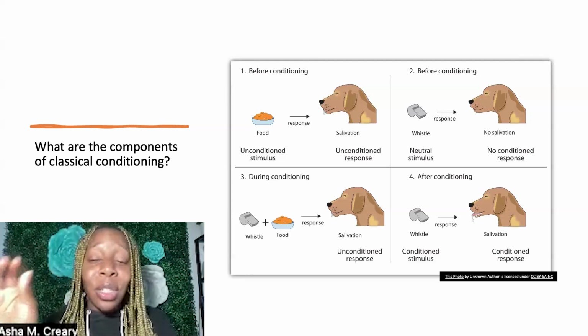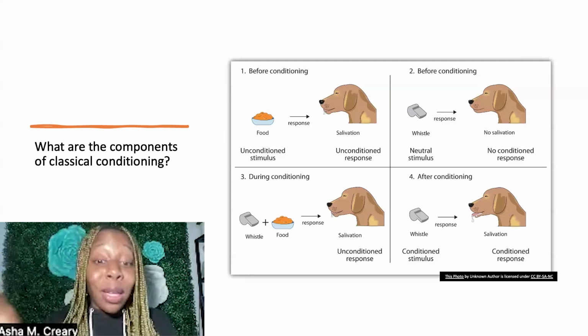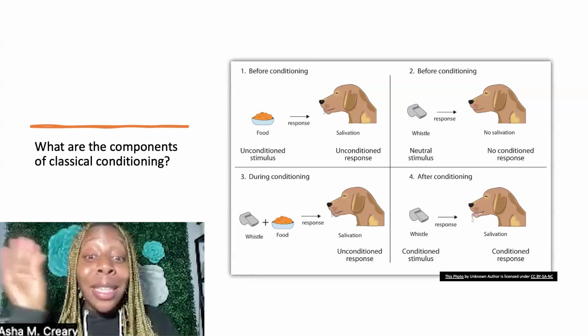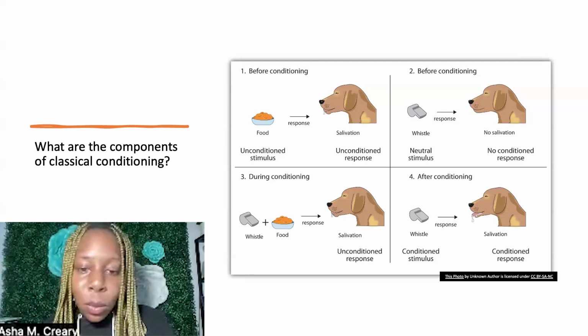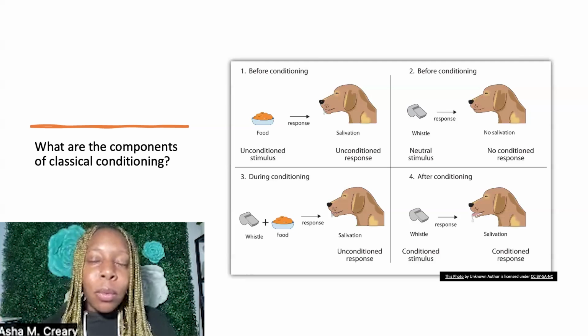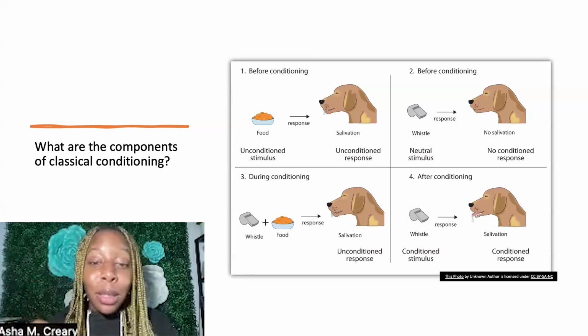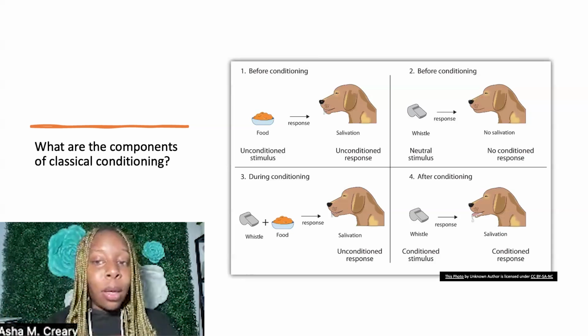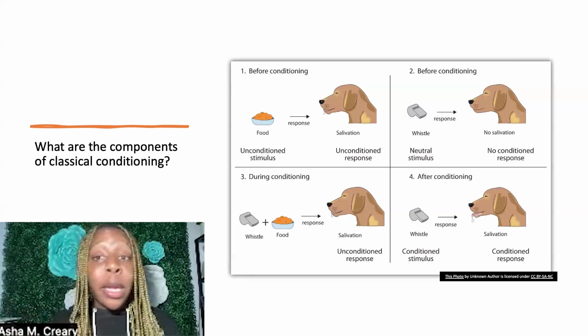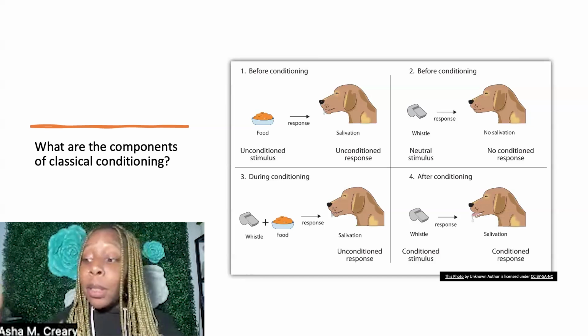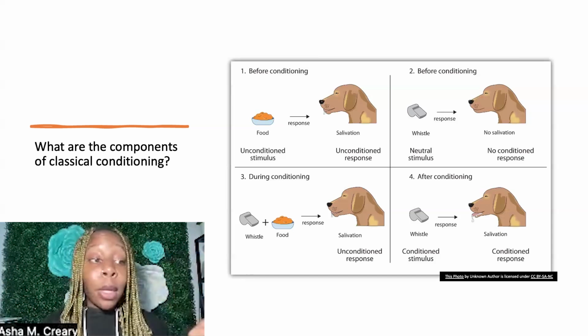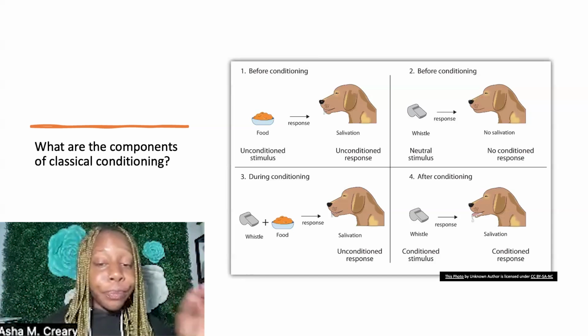When you think about those things, if you can't think of nothing else, unconditioned means untouched, untamed, unprocessed, it's natural. There's nothing added to it. Now, on a base level, nothing's added to it. Now, if you're cooking food, you're probably adding things. But for the sake of what we're talking about, unconditioned means a natural thing. Nothing is added to it. There's no training. There are no supports. I'm just going to bring this food and my dog's going to start producing saliva.